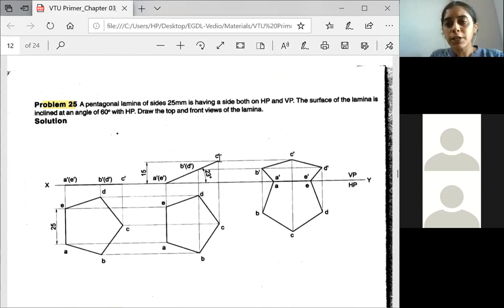They haven't given the inclination angle, but they have given the location where you can shift your front view from the first stage to the second stage. So you will take 15 mm above HP because you have to fix the corner opposite to the edge on a locus of 15 mm above HP. Draw the locus, fix one point and name that as A dash, B dash. After fixing that point, you measure this distance, how much it is, and cut an arc which falls on the locus of 15 mm. So now you have shifted our front view from the first to the second stage. Then you join this and darken.